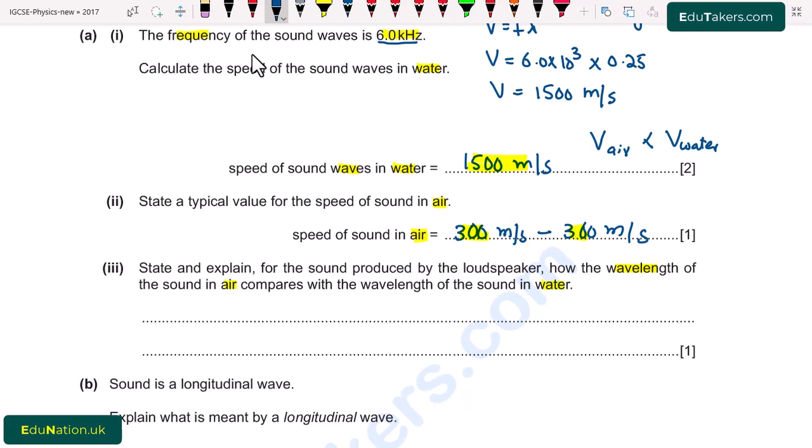So when the speed is small, the wavelength should be small because the frequency is constant. So I write here V is equal to F lambda. So V is directly proportional to lambda. When the speed is small, the wavelength is also small. So I write here the wavelength of air is smaller as compared to the wavelength of water.